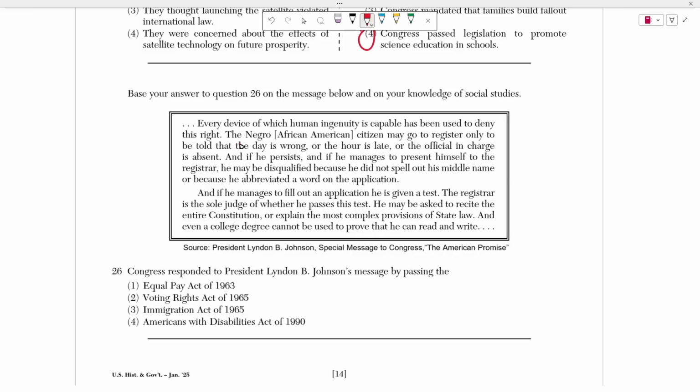And if he manages to fill out the application, he is given a test. The registrar is the sole judge of whether he passes the test. He may be asked to recite the entire Constitution or to explain the most complex provisions of state law, and even a college degree cannot be used to prove that he can read and write.